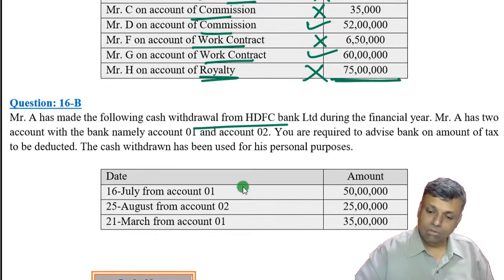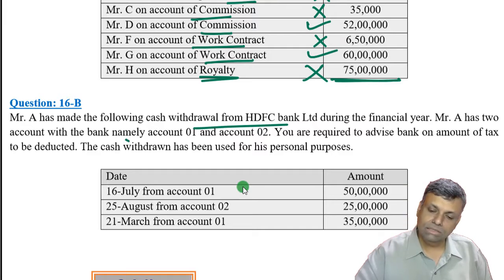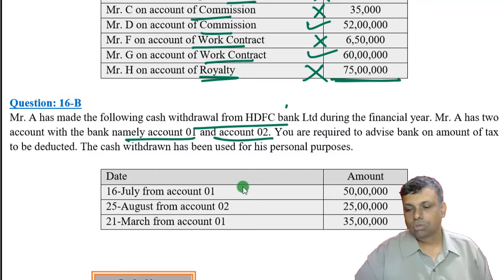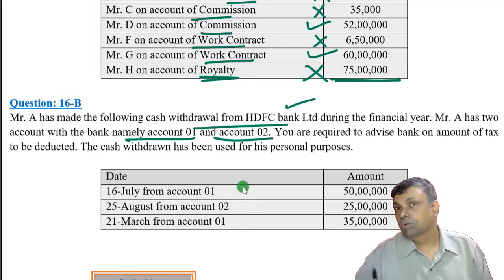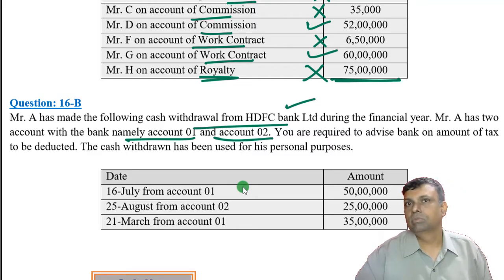Now this is a bank withdrawal. In the bank withdrawal, friends, one very technical point of that particular clause which I would like to tell you is that this gentleman has two bank accounts. In one bank, I have two separate bank accounts, maybe in different branches altogether. Say branch 1, bank account number 1, branch 2, bank account number 2.